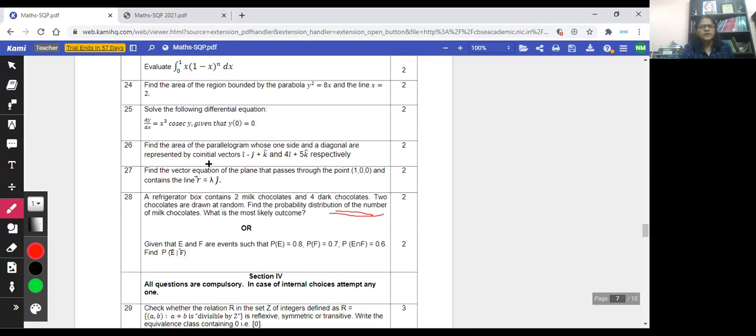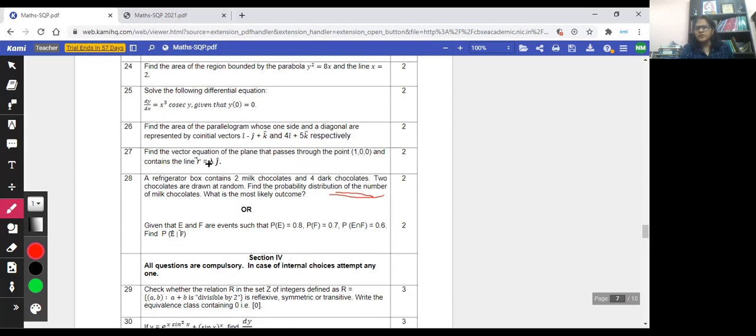Then, find the area of the region bounded by the parabola y square equal to 8x and the line x equal to 2. Though it is a vertical line, here are two curves, and you can study the area of the region bounded by them. Here also, in the applications of integration chapter, chapter 8, there is a bit of confusion among the students. 8.1 we have to do, 8.2 is deleted. But 8.2 involves the area of the region bounded by two curves, right?